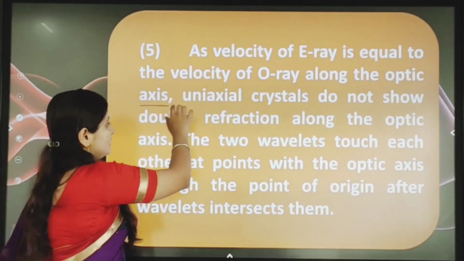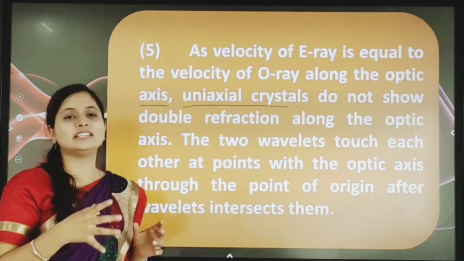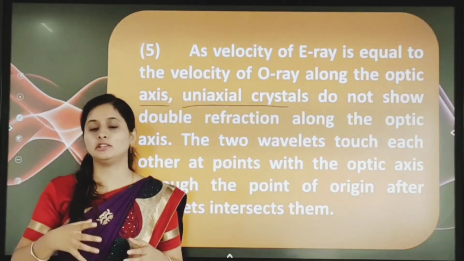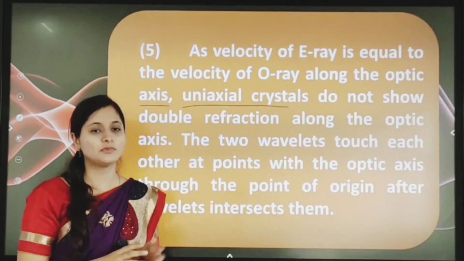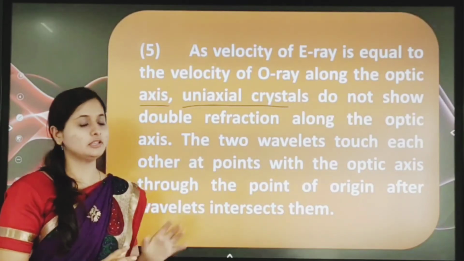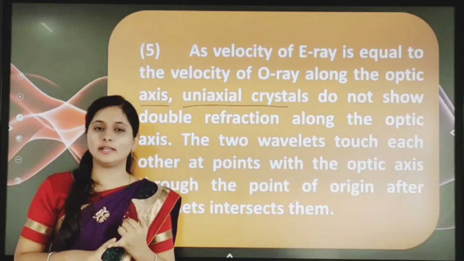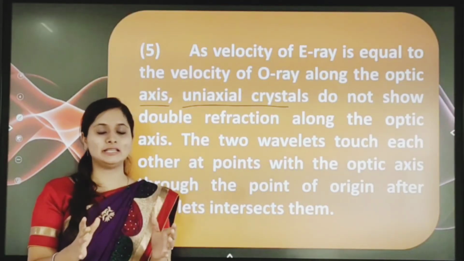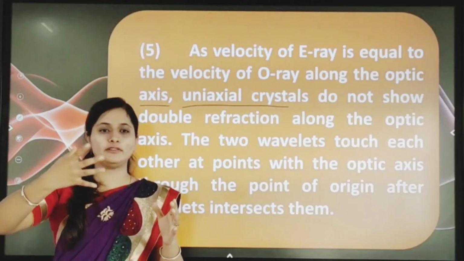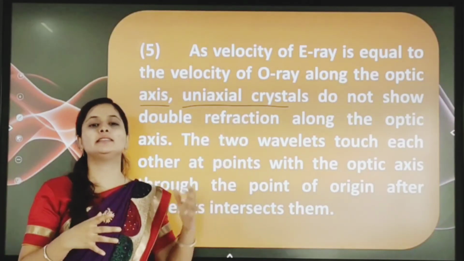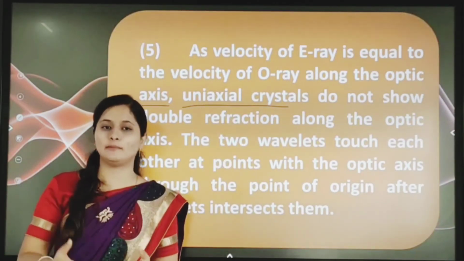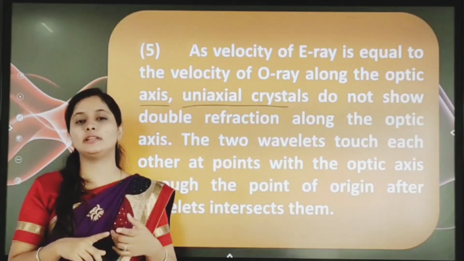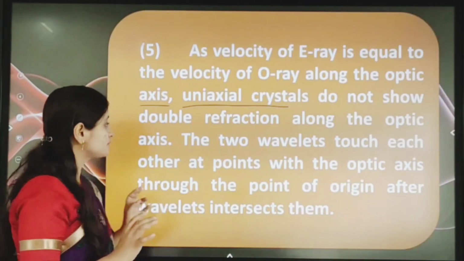Your first point is that the velocities of the ordinary and extraordinary rays are the same, but along the optic axis the uniaxial crystal doesn't show double refraction. That means we are not getting the ordinary ray and the extraordinary ray.